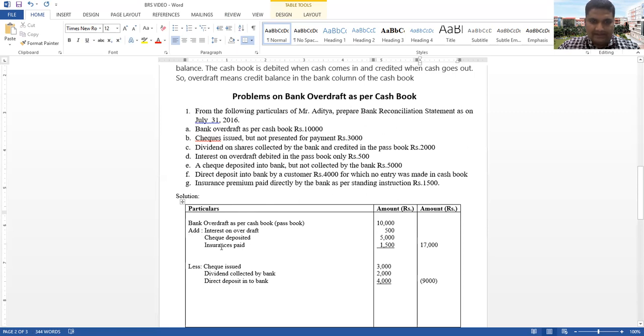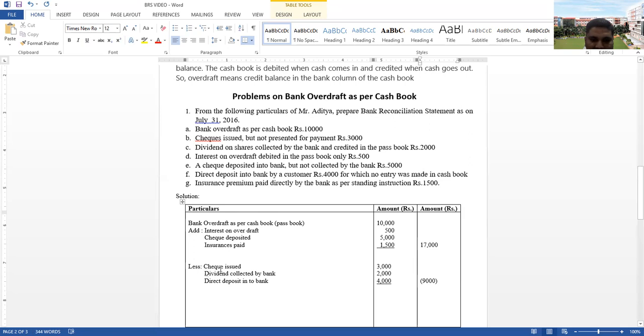Then the direct deposit into bank by customer 4,000, for which no entry was made in the cash book, and the insurance premium paid directly by the bank as per standing instruction 1,500 rupees. Added together you will get 17,000 rupees.